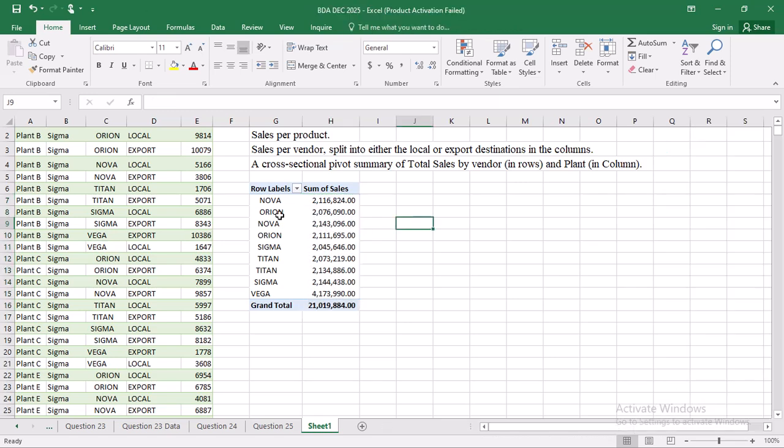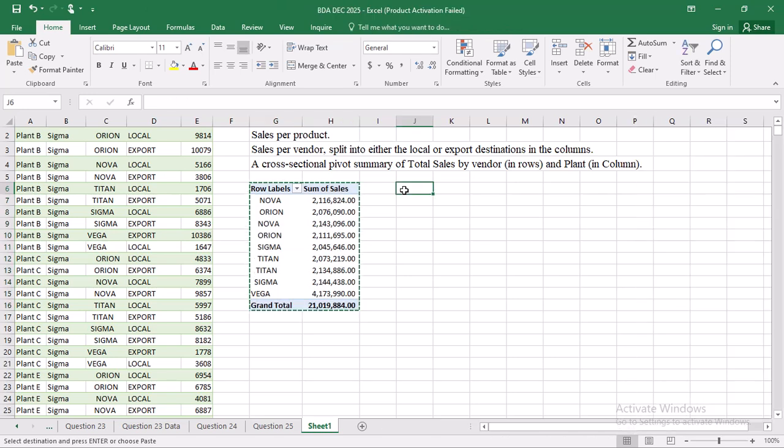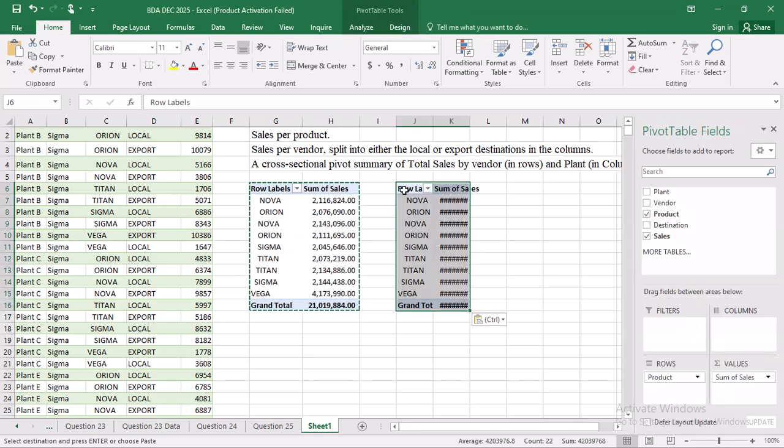And then since I have to create another pivot, what I'll do, I'll just copy this one here. I copy the pivot, then I do Control C to copy that pivot, then I paste it here, next to it, Control V. After pasting, I'll just come in and edit these values.